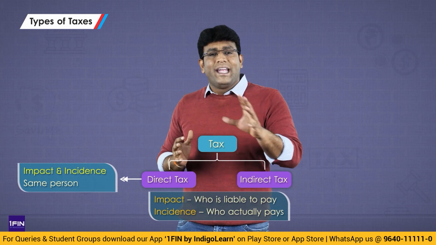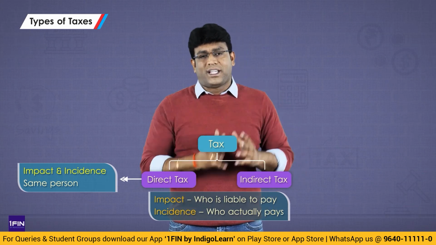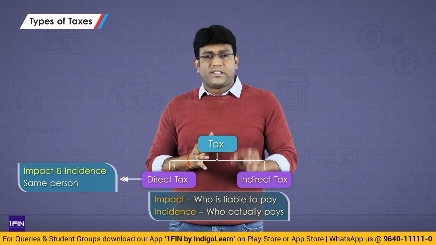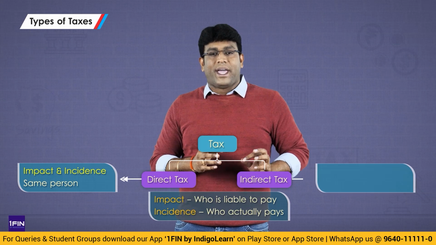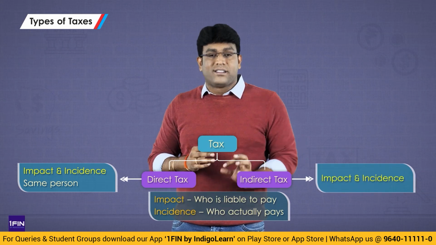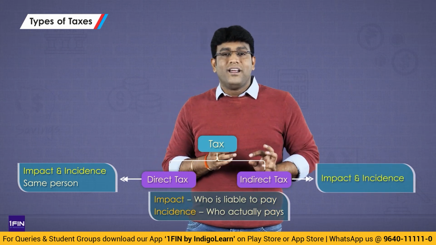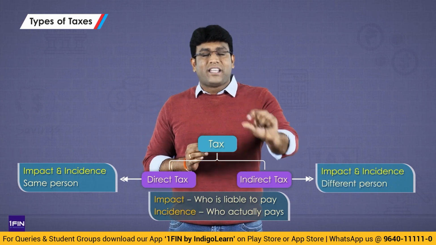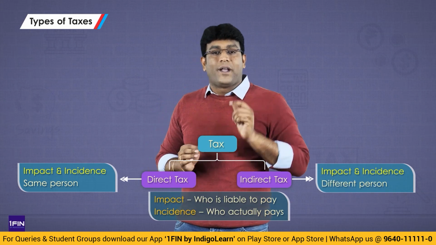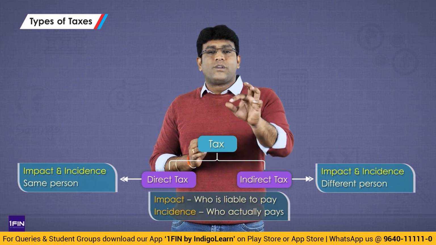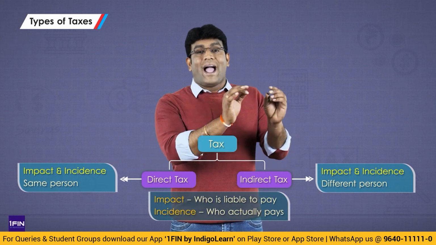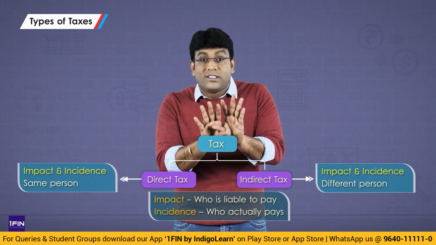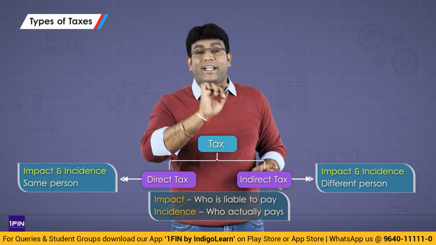Now what is indirect tax? Let's look at what is indirect tax, guys. Example we'll see after 2 minutes. Indirect tax is a tax where impact and incidence is on different persons. Indirect tax is a tax where impact and incidence is on different persons. That means the person who is liable to pay and the person who actually pays, both are not the same in case of indirect tax.